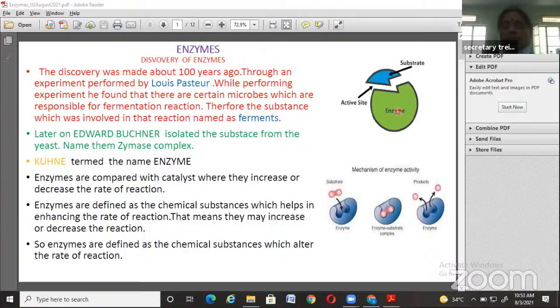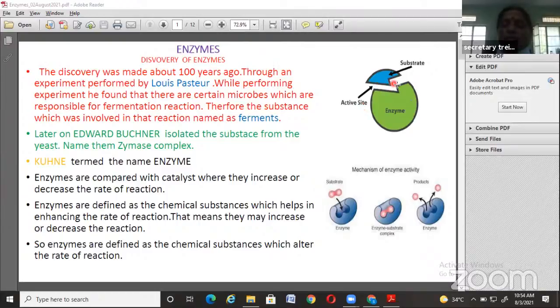Here you can see the structure of enzyme, where you'll find some notches, and this notch is called the active site. Here the reaction takes place after receiving a substrate molecule. See here the substrate molecule, and here is the active site.